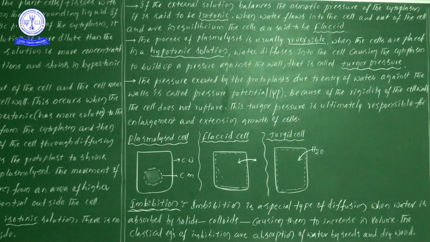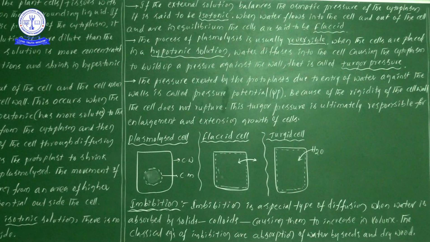Suppose the cell wall had an elastic nature. If water enters into the cell, it would expand in size. That kind of nature is there for some kinds of cells, but here the point we are discussing is that because of the rigidity of the cell wall, the cell does not rupture. And this turgor pressure is ultimately responsible for the enlargement, extension and growth of cells.